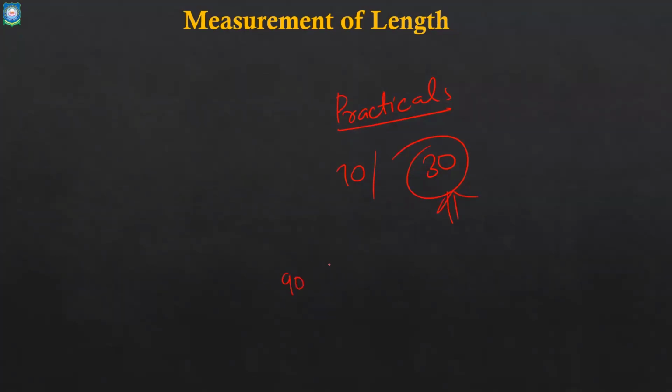Most of the things that I would say now are with regard to your practicals. And I told you from the first class itself, your mark distribution will be 70 marks theory and the rest 30 marks will be practical. So practical also you should give utmost importance. If you want to score 90 or 95 plus for a particular subject, you should score both in theory as well as practical. And in practical, generally the trend is that most of the students used to get more than 25. Never will they score less than 25 because all are very good in practicals. So I expect the same from you all.